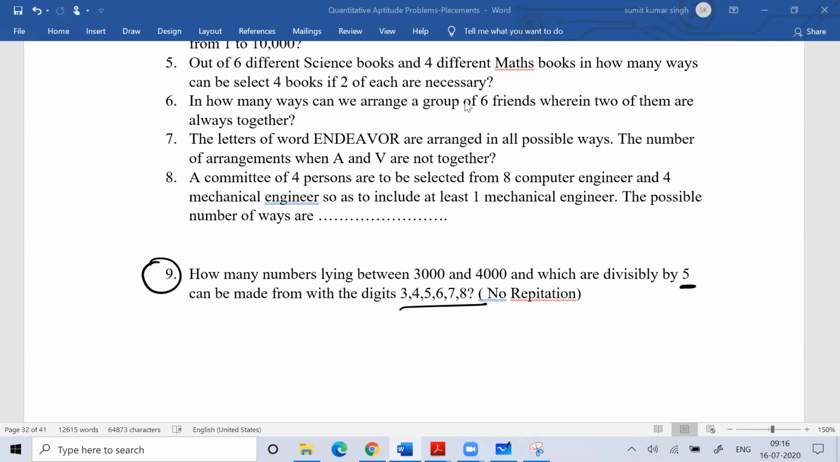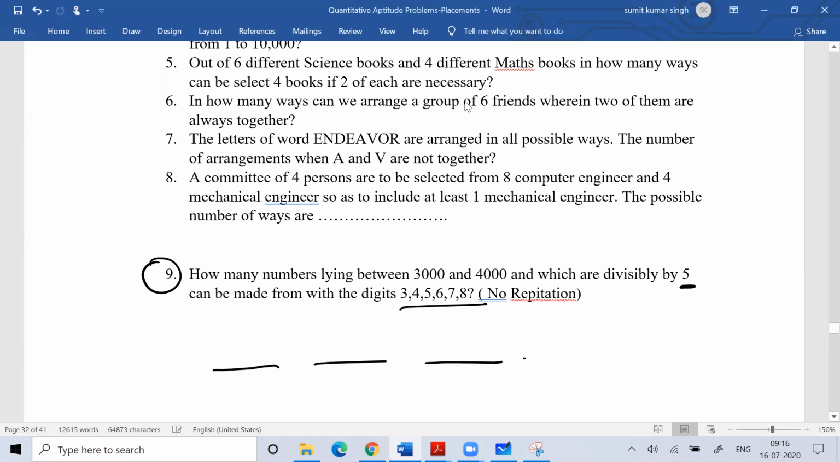So how many numbers lying between 3,000 and 4,000 and divisible by 5 can be made using these digits? 3, 4, 5, 6, 7, 8. Total you can see 6 digits are there, and repetition should not be there.